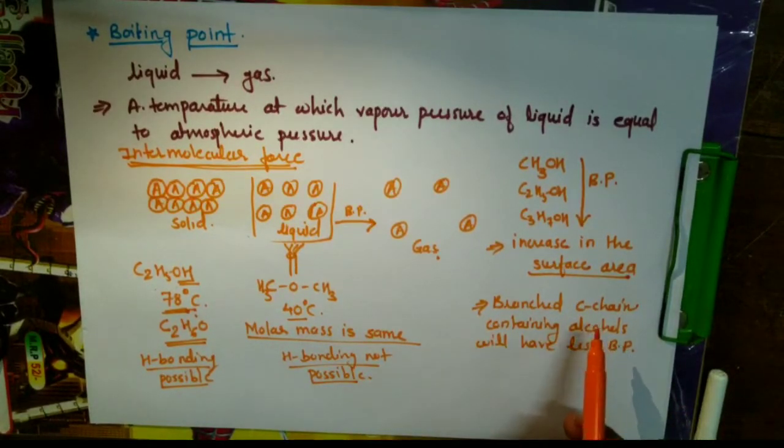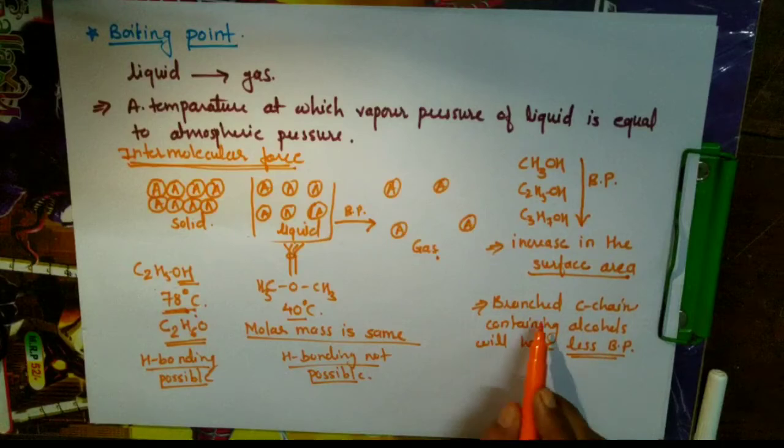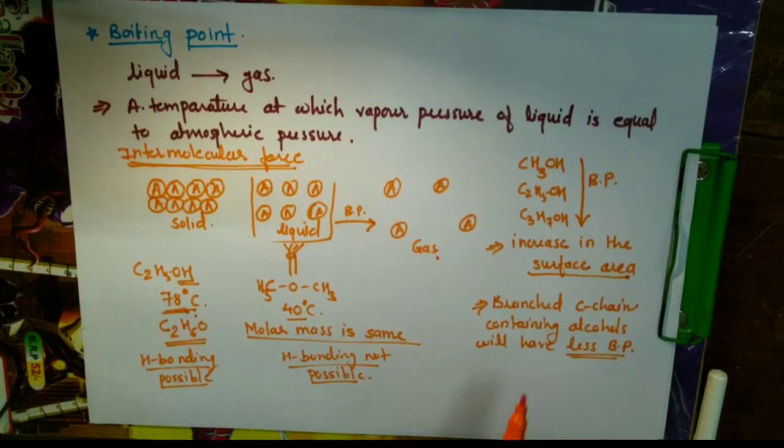In case of linear, surface area will be more, and in case of branched chain, we can easily break them, and because of that the boiling point will be less for the branched carbon chain. So this we should know about the boiling point of alcohol.